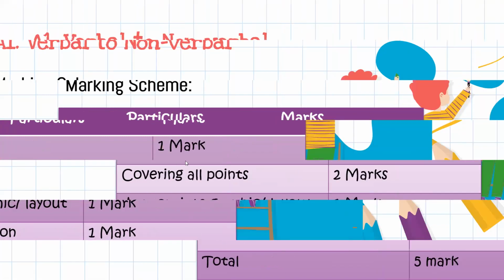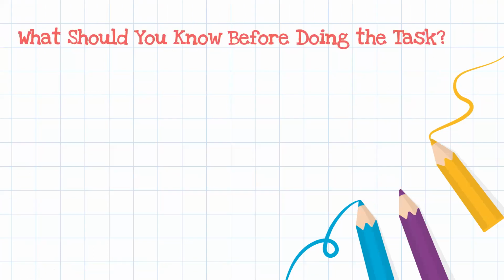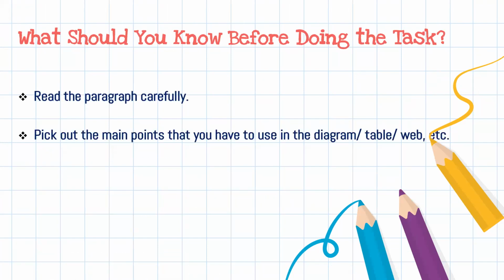What should you know before doing this task? Read the paragraph carefully. Figure out the main points that you have to use in the diagram or table or web. Whatever the points, you have to take all those main points. Then use pencil to draw the outline, format, and layout.